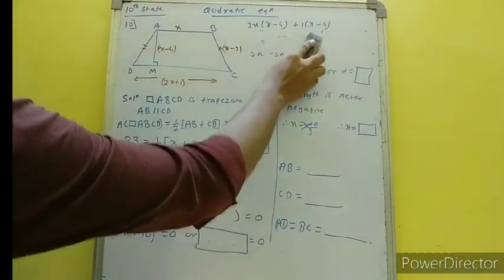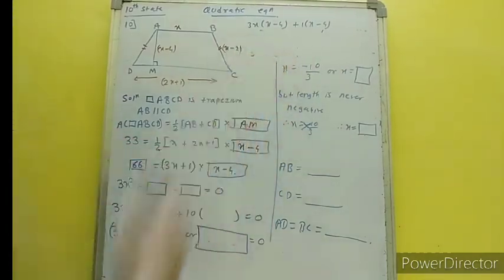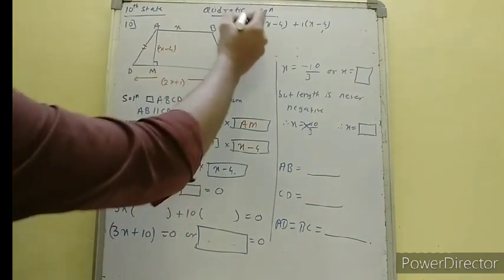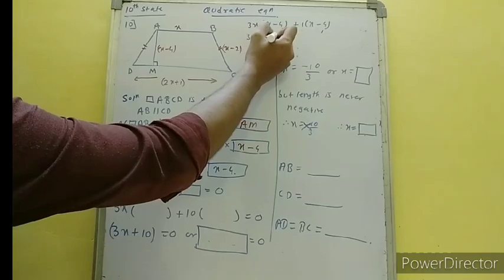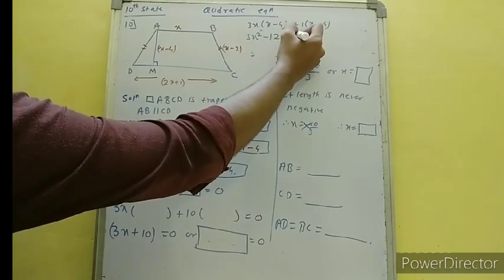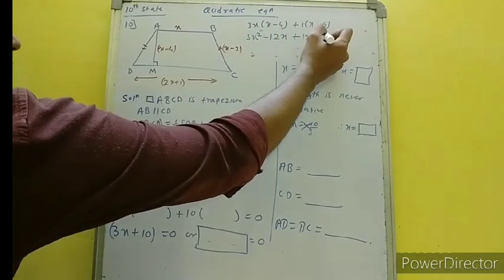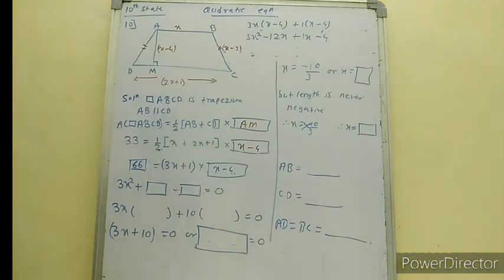Sorry, it's wrong. Why is it wrong? Because while multiplying, 3 into x is 3x square, 3 4s are 12x, 1 times x minus 4 as it is.